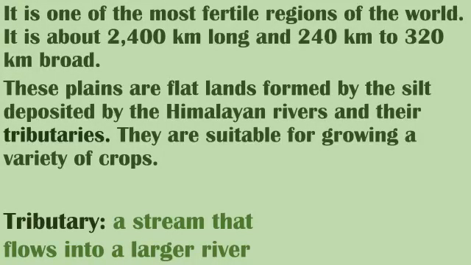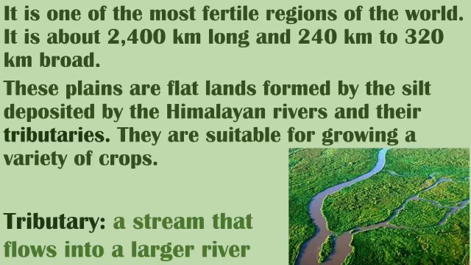It is about 2,400 kilometers long and 240 kilometers to 320 kilometers broad. These plains are flatlands formed by the silt deposited by the Himalayan rivers and their tributaries. They are suitable for growing a variety of crops. Tributary means a stream that flows into a larger river.